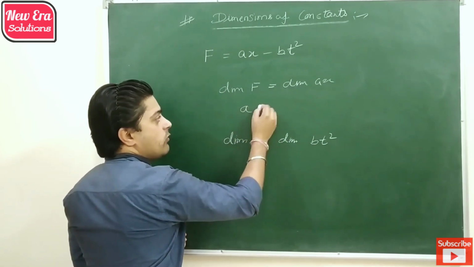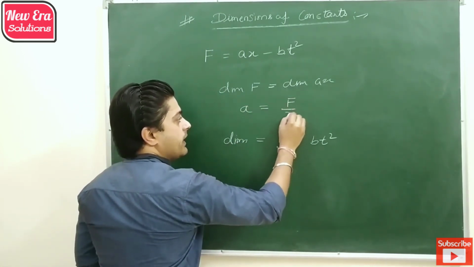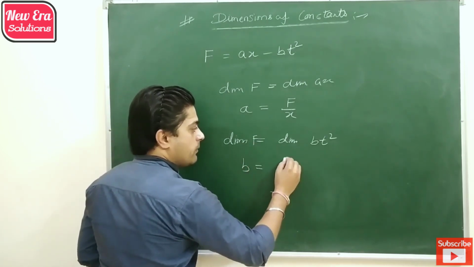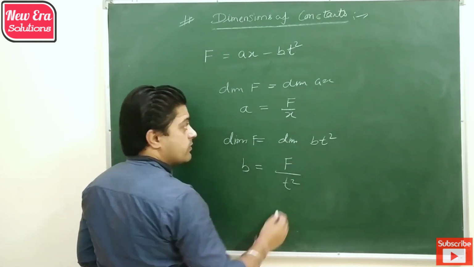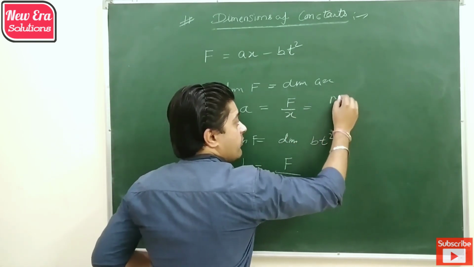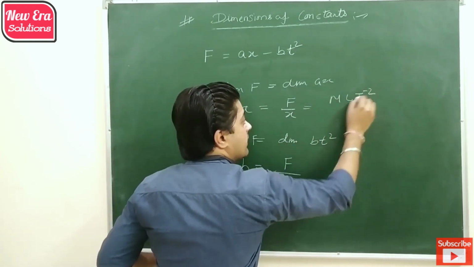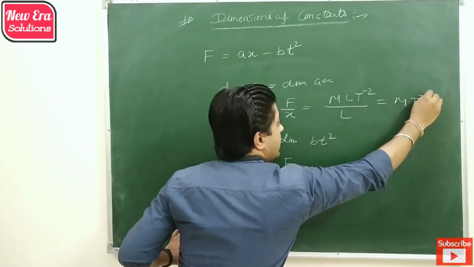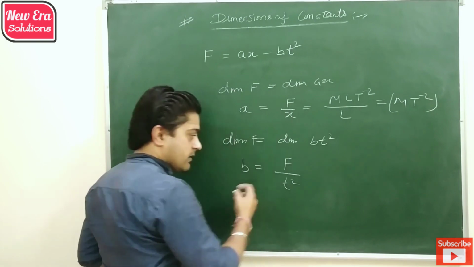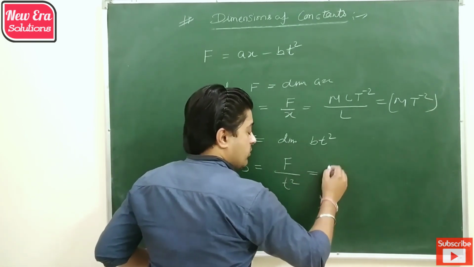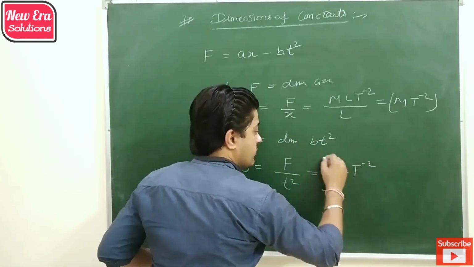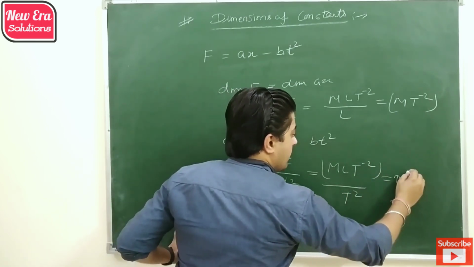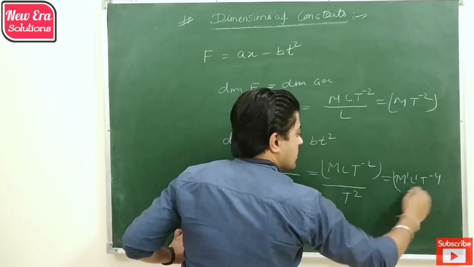So the dimension of A is force by X and the dimension of B is force by T square. So by solving it, M1 L1 T minus 2 divided by L. The dimension of A is M T minus 2. Similarly, when we put the dimension of force M1 L1 T minus 2 and divide it by T square, then the dimension of B becomes M1 L1 T minus 4.